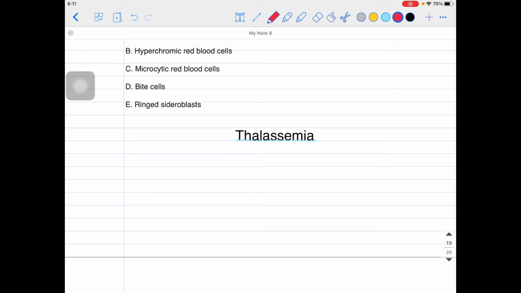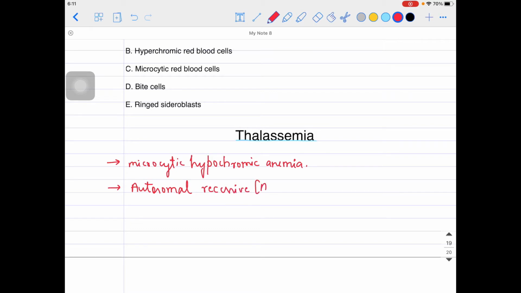As far as thalassemia is concerned, first of all, a very important point I would like to highlight is that this is a type of microcytic hypochromic anemia, guys. No doubt about that. Second, inheritance nowadays is very important, so they generally test us on inheritance. Again guys, sickle cell anemia, I told you, was autosomal recessive, and here also I'm telling you that thalassemia is also an autosomal recessive disorder.